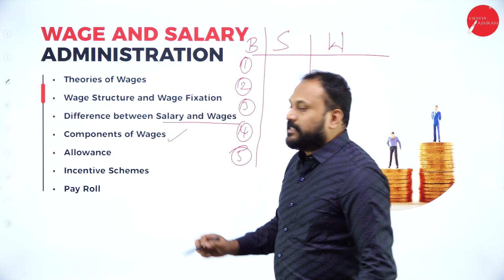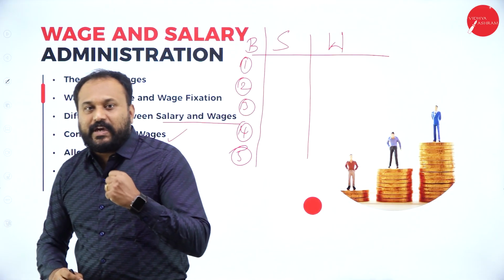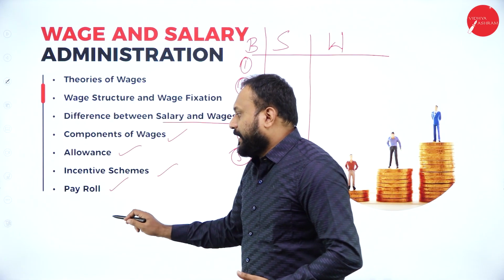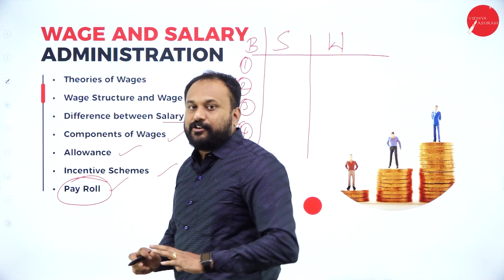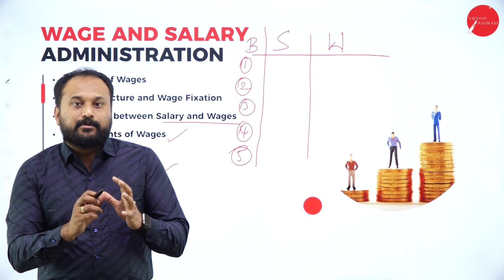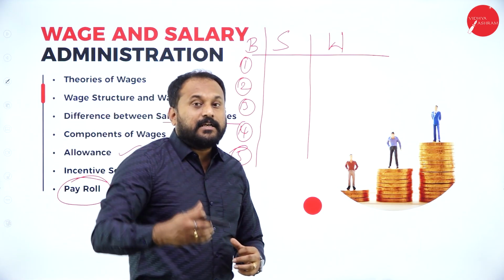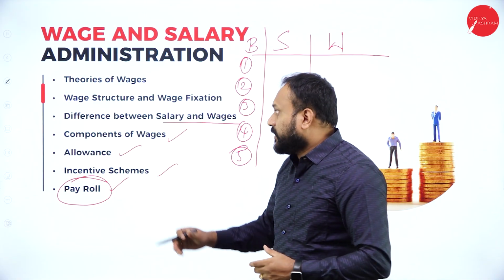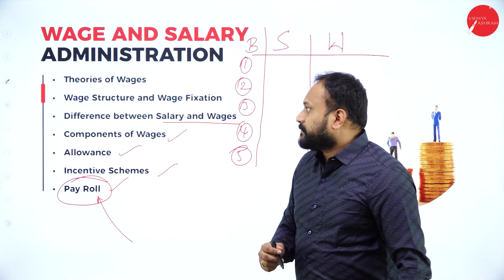Next is components of wages. So how many components are there when you go with wage calculation? Next, allowance, incentives, payroll. Here we will learn the meaning of payroll, but we will not be able to answer how payroll is given, because that is the last chapter, where we will understand how to prepare a payroll. So in this chapter it is just an introduction about payroll.